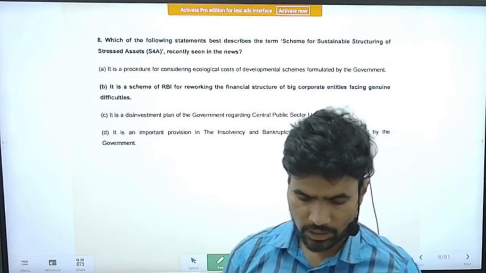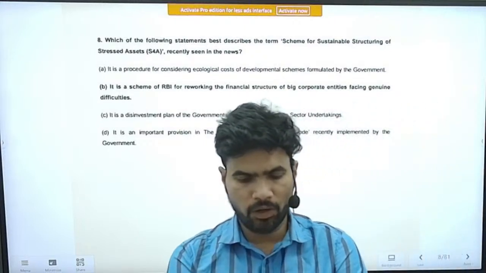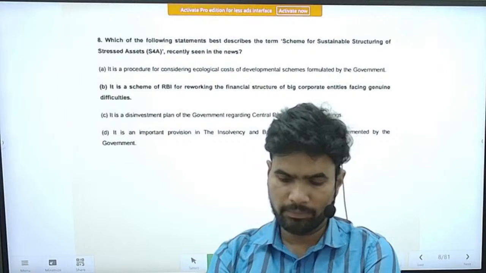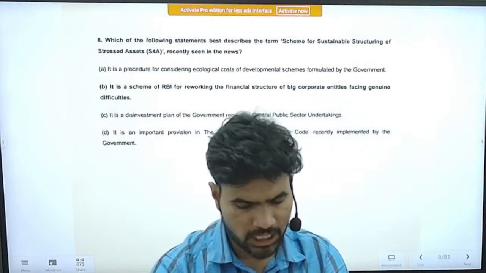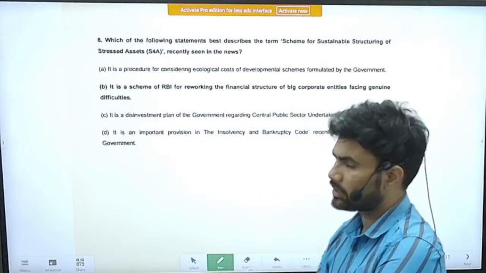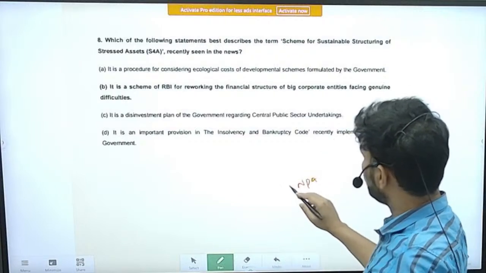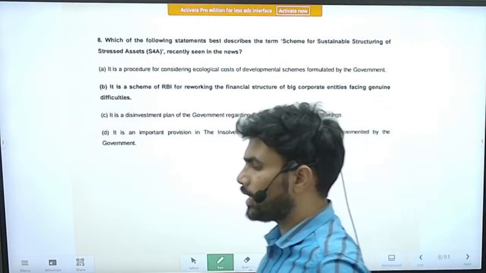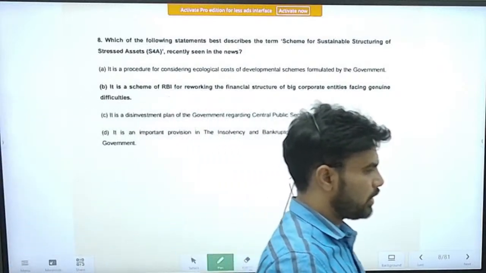So next question, question number 8, right? Question is, which of the following statements best describe the term scheme for sustainable structuring of stressed assets, S4A, recently seen in the news? So this question is about the NPA problem only. So earlier it is not that suddenly the NPA problem has arisen in 2012, 13, 14, like that.